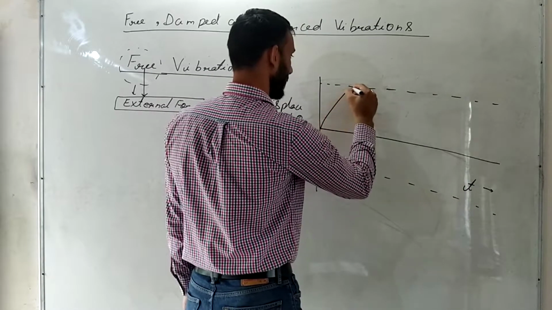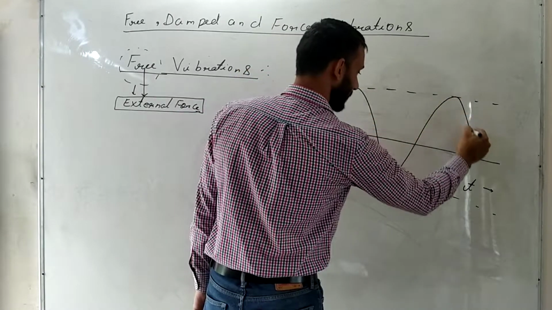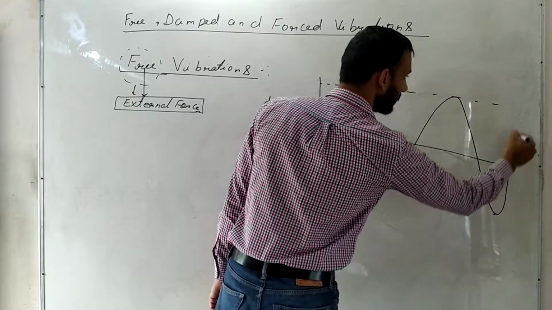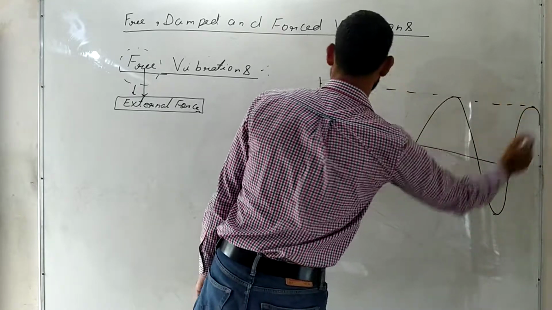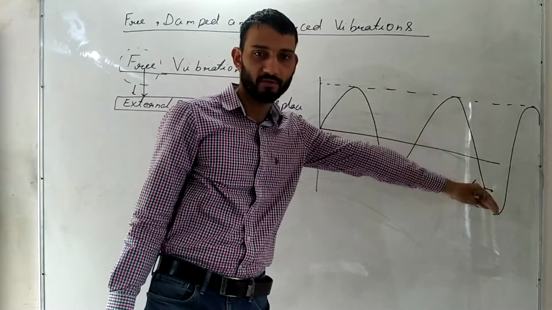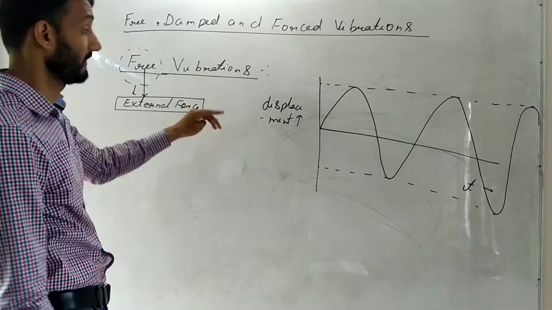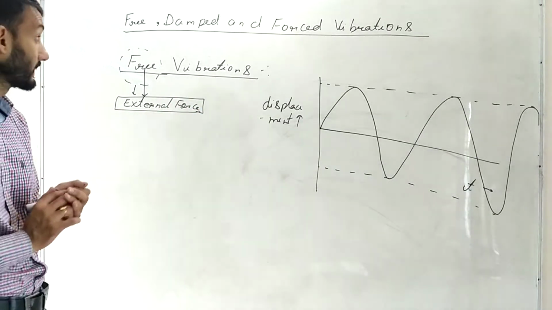We start from here, come here, and go there, and it keeps on going like this. You can see the amplitude is going to remain the same when there is no external force. So these are free vibrations.